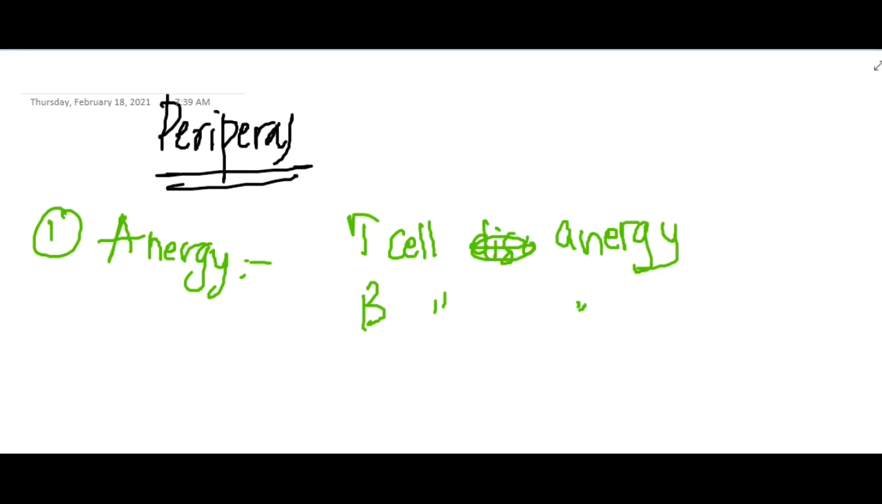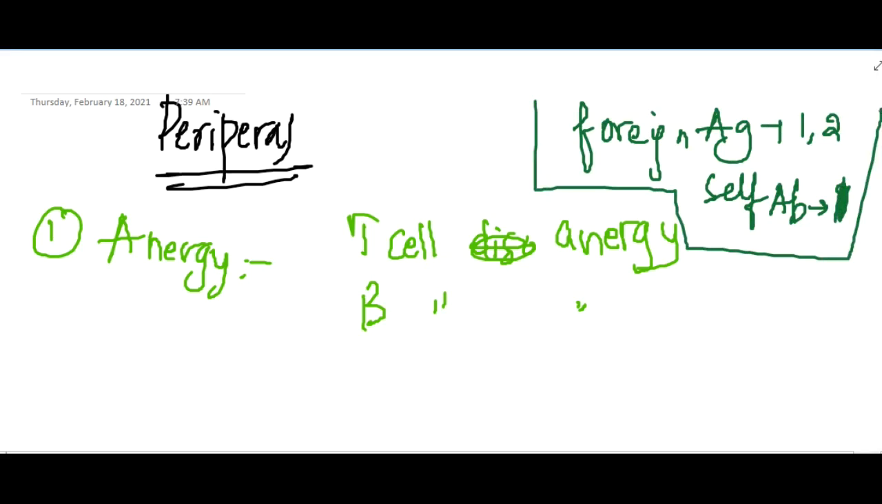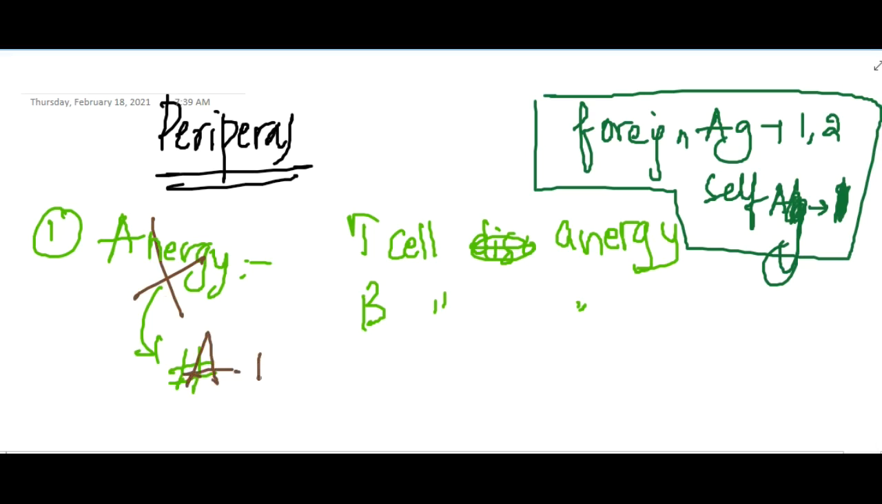I am not explaining all that again, but if there is any foreign antigen, the cell will exhibit both signal 1 and 2, but if there is a self antigen, it will exhibit only signal 1. As a result, the immune system will not be activated due to the self antigen. So if there is a defect or loss of anergy, this will result in autoimmune disorders.